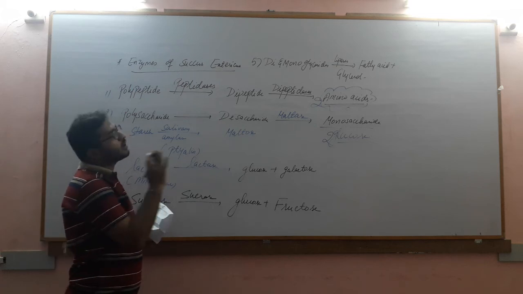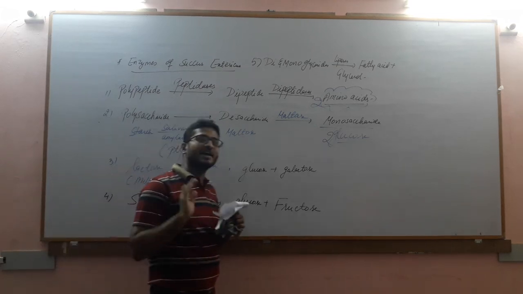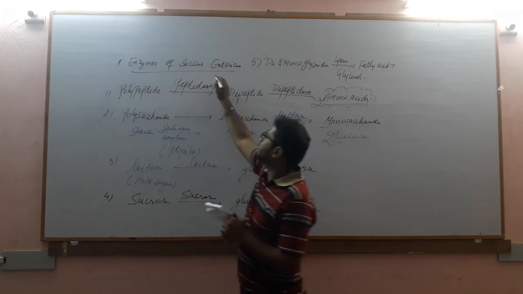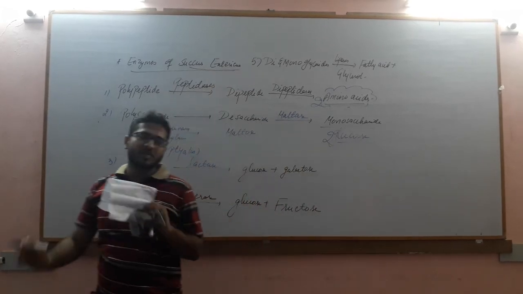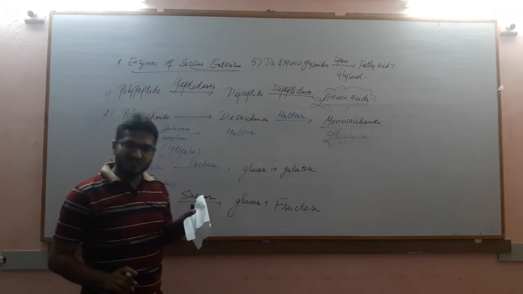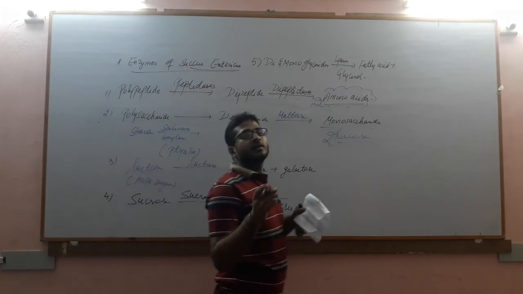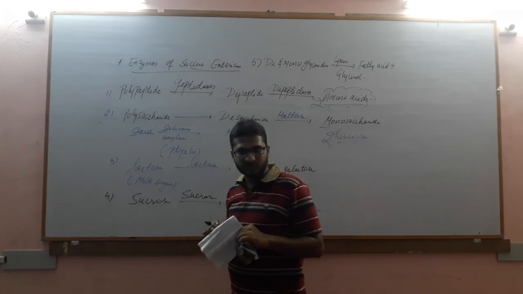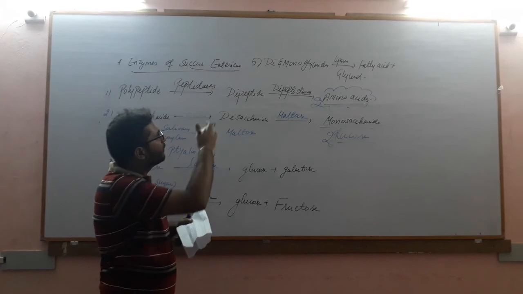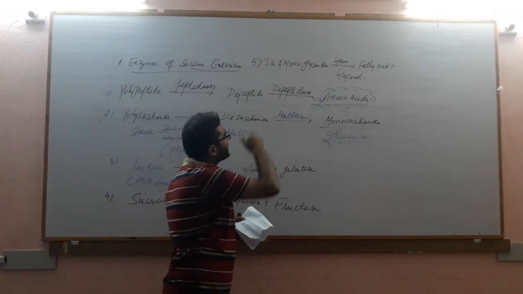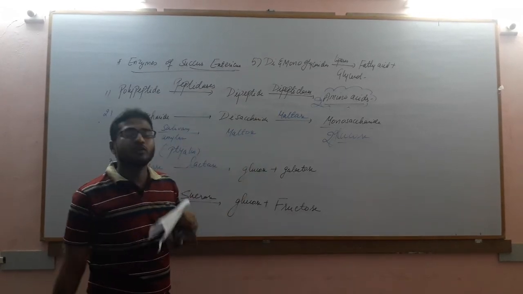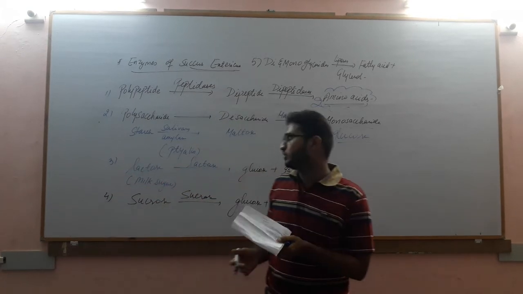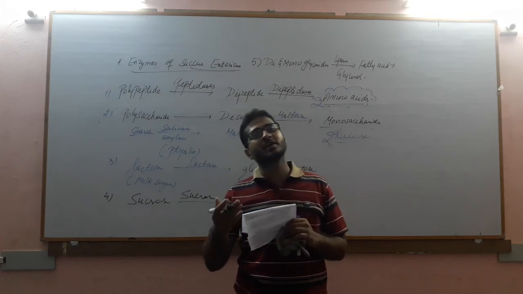So this is all about the major reactions that take place as a part of digestion in the small intestine, with the enzymes of succus entericus and pancreatic juice. The major purpose of these enzymes is to convert bigger molecules into smaller molecules, like dipeptides to amino acids, disaccharides to monosaccharides, diglycerides to fatty acids as well as glycerol. The purpose is so that they can be easily absorbed.